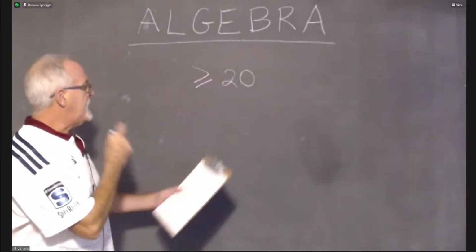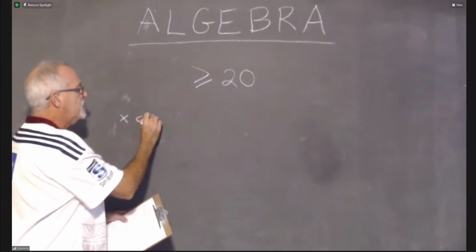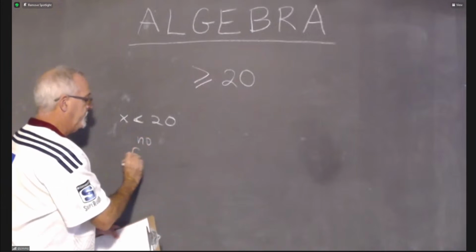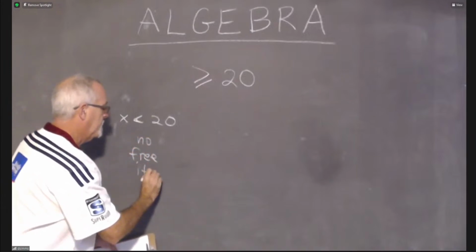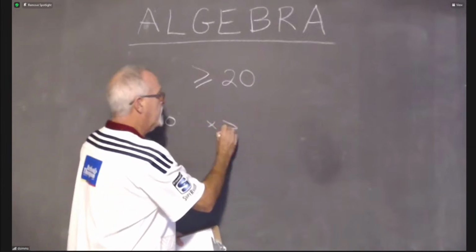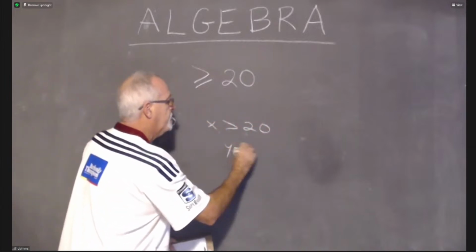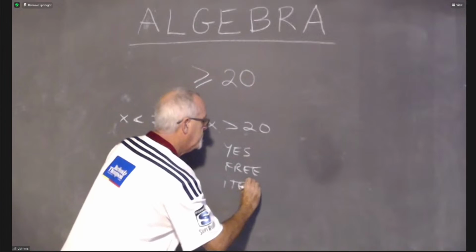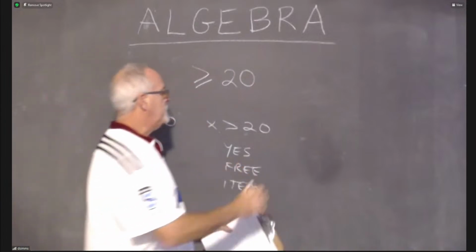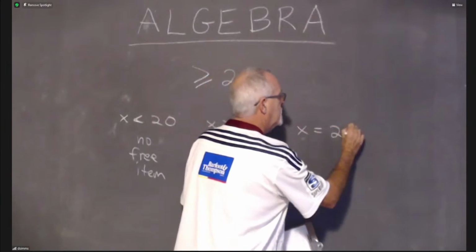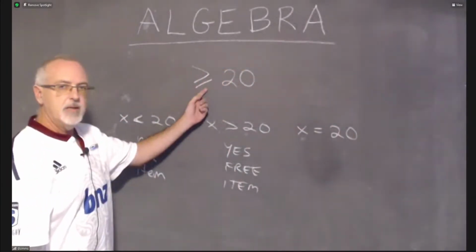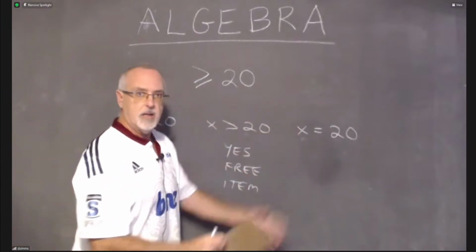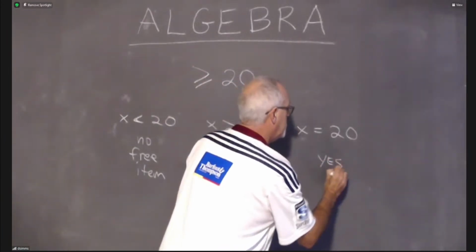So what would happen if you spent less than $20, this less than symbol? You would not get the free item. What would happen if you spent greater than $20? You would get the free item. And then, of course, you have to be careful. What if you spent exactly $20? Well, this is not greater than 20. This is greater than or equal to 20. So being greater than 20 gets you an item, but being exactly equal to 20 also gets you an item.